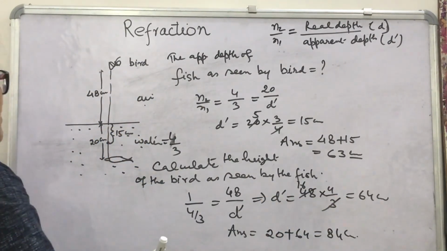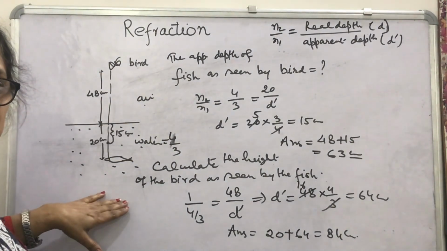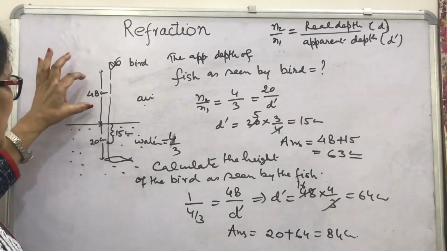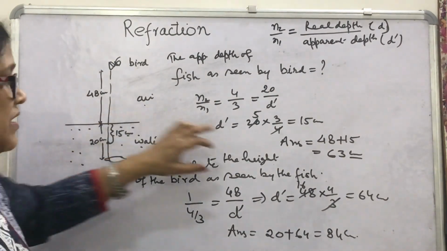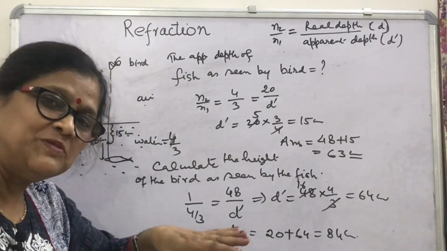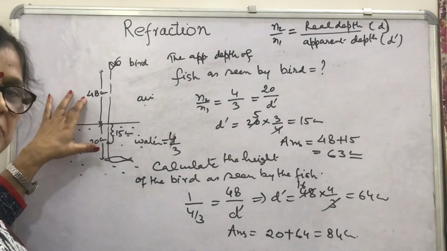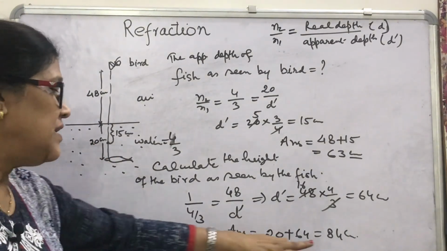So if the bird observes the fish, then it will appear not at 48 plus 20, instead at 63 centimeter. And if the fish observes the bird, then again it is not at 48 plus 20, it will be 84.